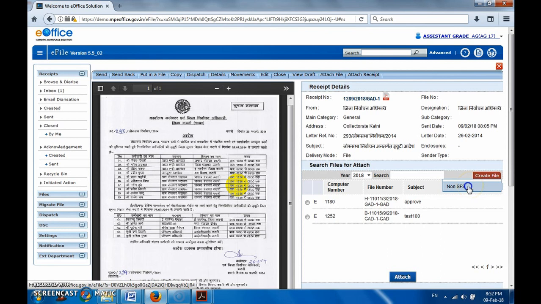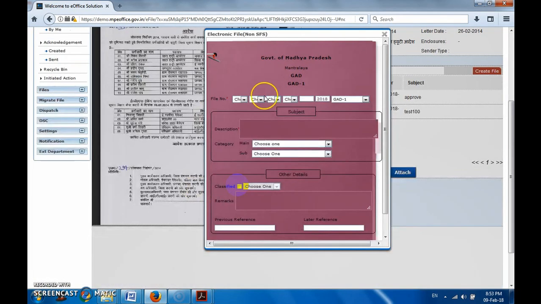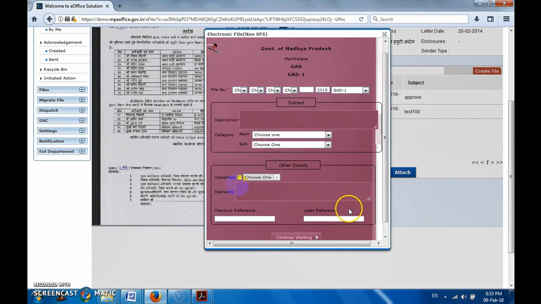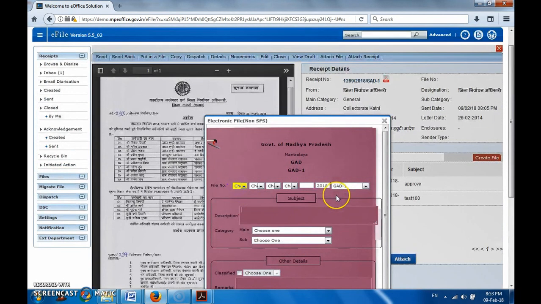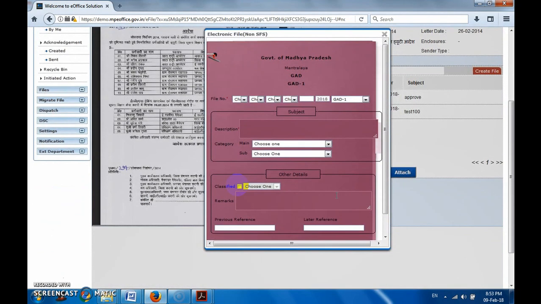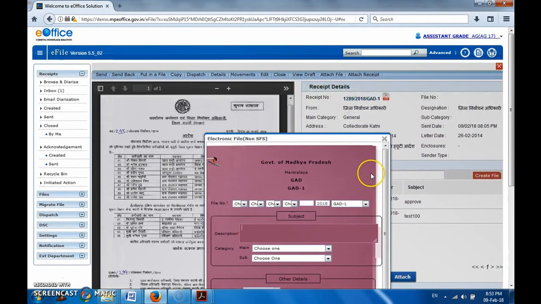one pop-up will come. Let it come. Yeah, we need to select the header, that is the file number. Select the file number, put a description of the subject and some basic details, and we'll click on the continue working button below and a new file number will get generated. This is one option to put up a file. I'm closing it to show the other option to do the same. In both places the same process is to be followed, no differences there. My purpose is to show all the possible options.